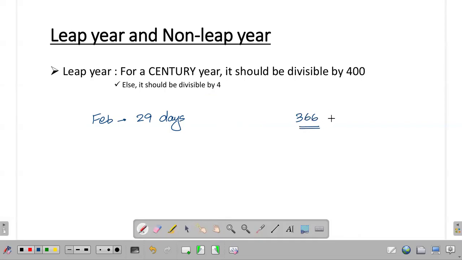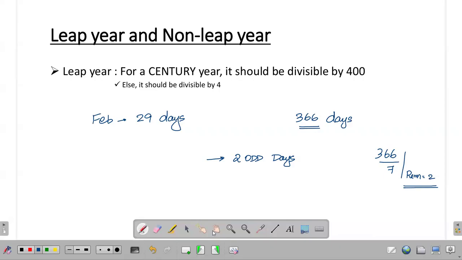So a leap year has 366 days altogether, which means a leap year is associated with 2 odd days. When I divide 366 by 7, I will get the remainder equal to 2. So I can say that a leap year is associated with 2 odd days.